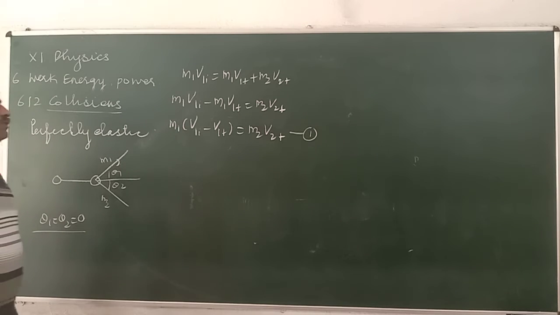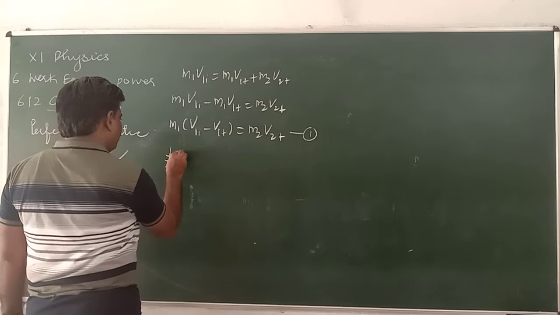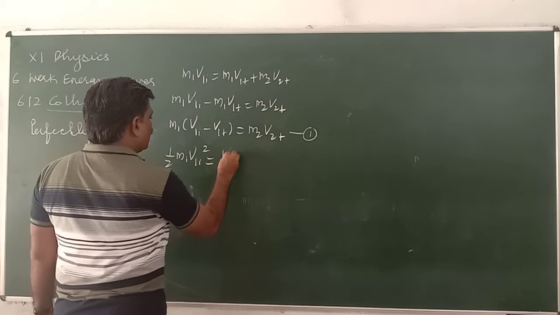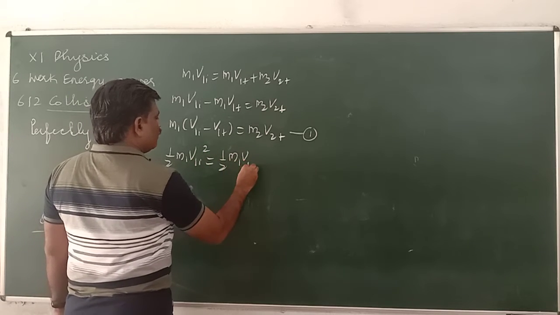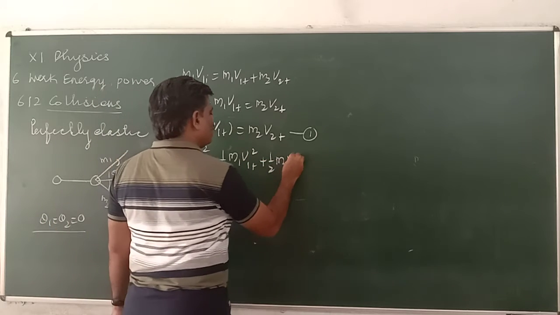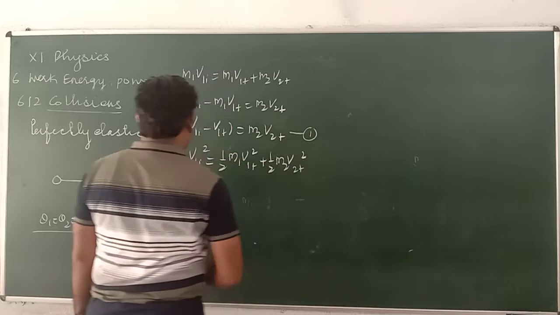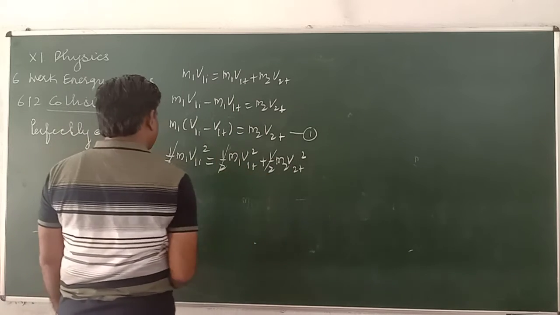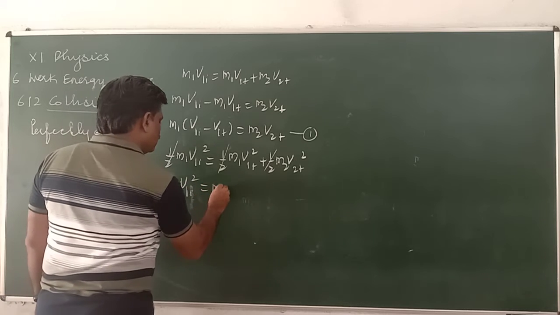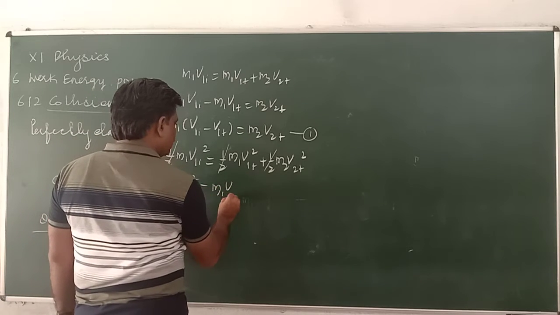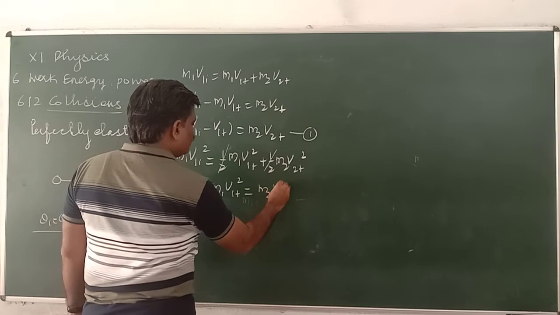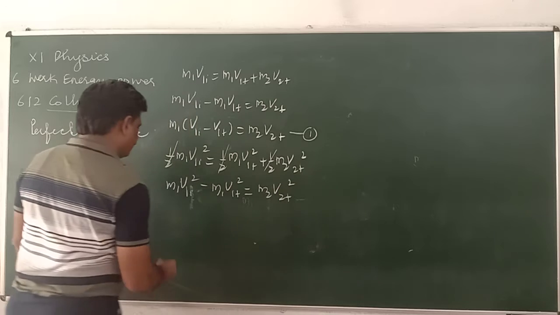From law of conservation of kinetic energy we get half M1 V1I square equals half M1 V1F square plus half M2 V2F square. The halves we cancel. So M1 V1I square minus M1 V1F square equals M2 V2F square.